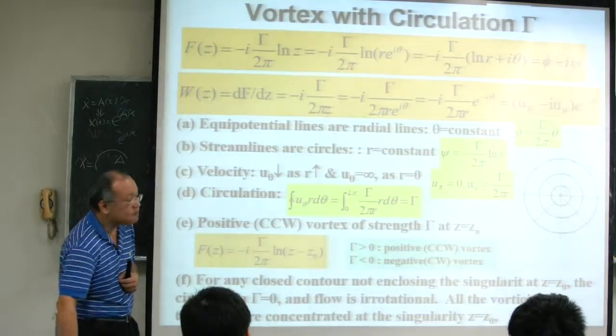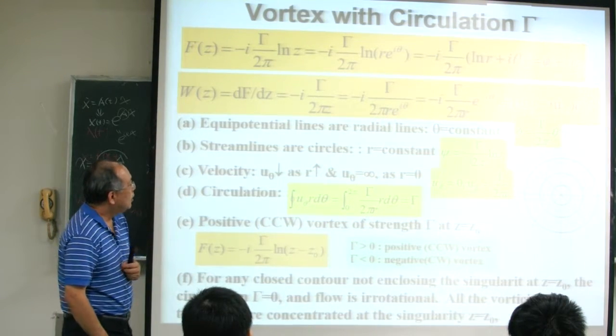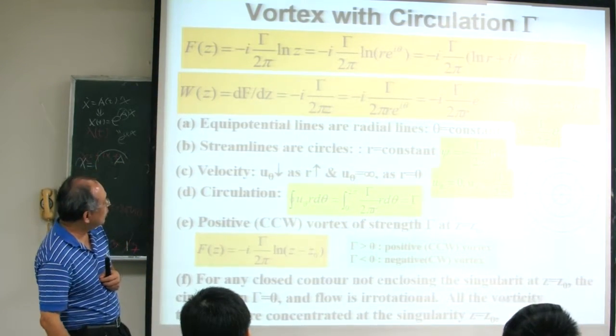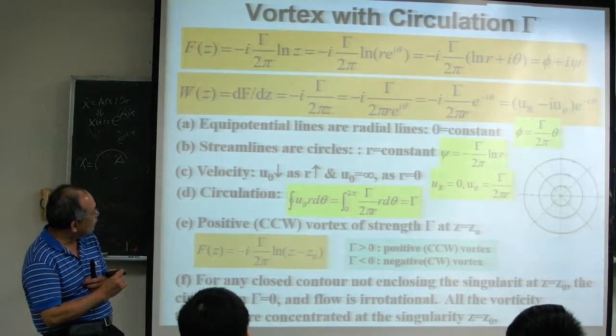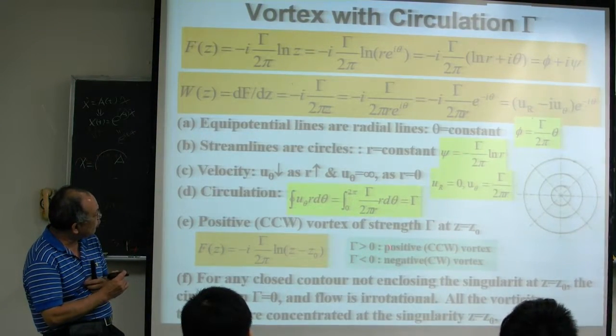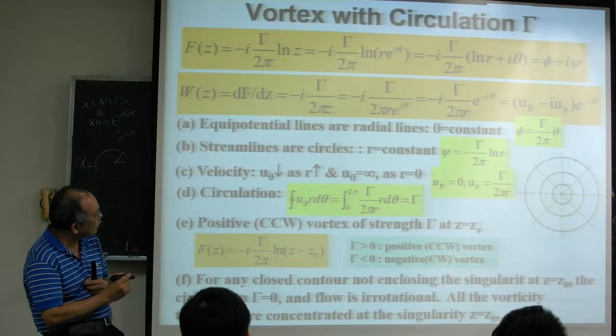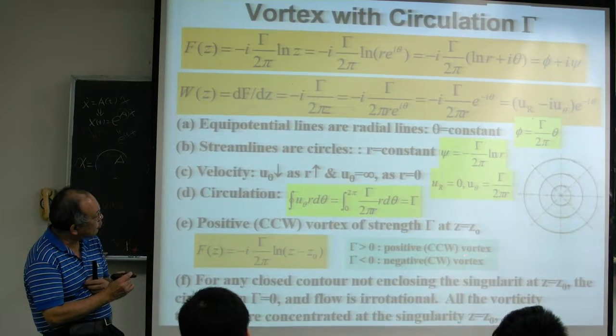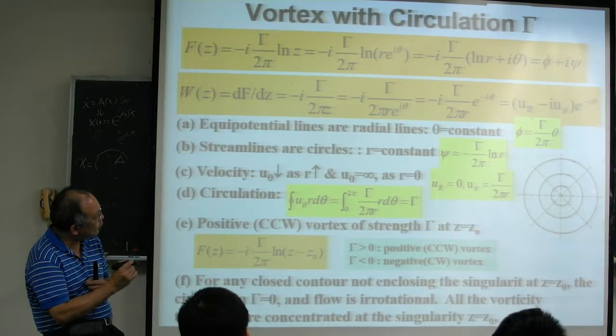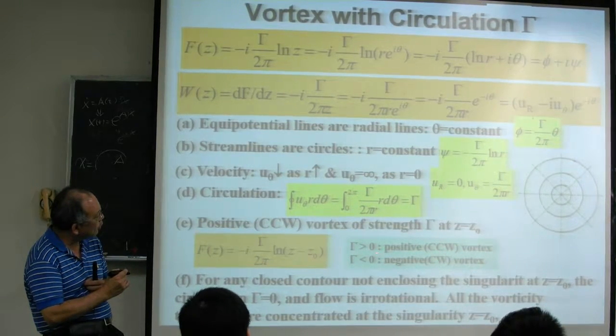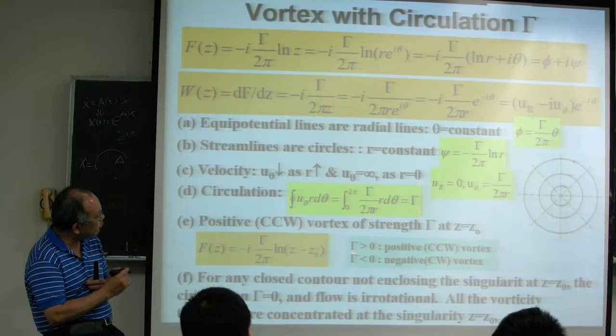And for the sign convention, as you can see, when gamma is greater than 0, that is the positive counterclockwise direction. That means for a vortex in the counterclockwise direction, we define gamma greater than 0.